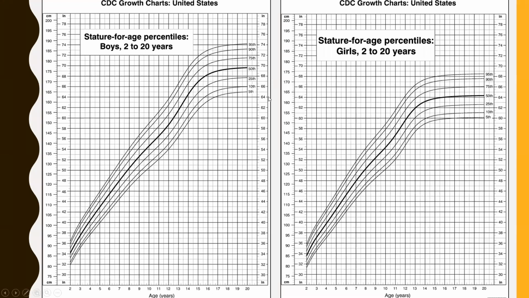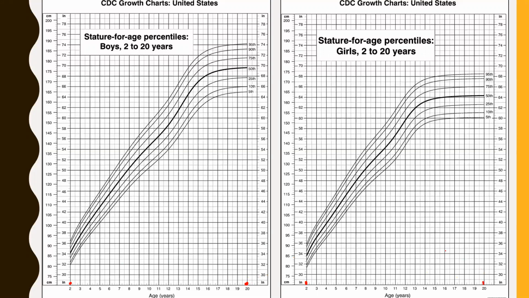So I like these charts here. These are charts released from the CDC. I think that's the Center of Disease Control of all things. It's basically like a public health information organization in the United States. But they've actually graphed with these very bizarre graphs the percentile heights for boys and for girls as they develop from the age of 2 to the age of 20. So along our x-axis here, we have the age of 2 way down here and the age of 20 way over here. That's for boys, of course, and for girls, it's the same idea.